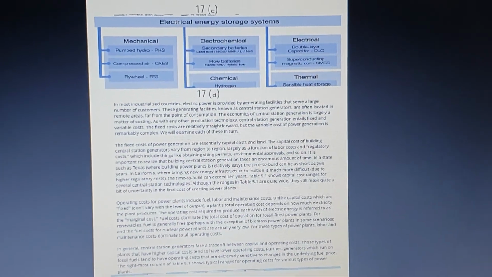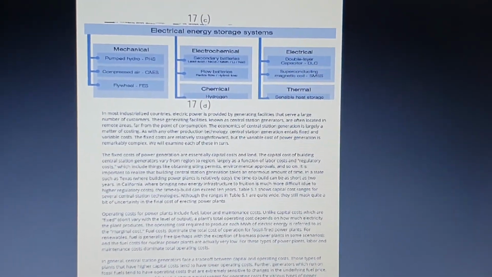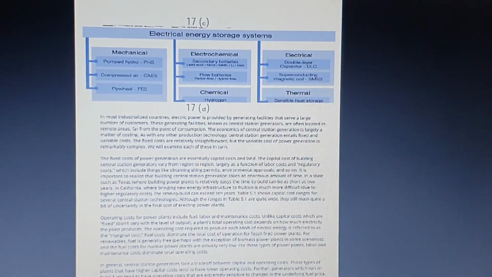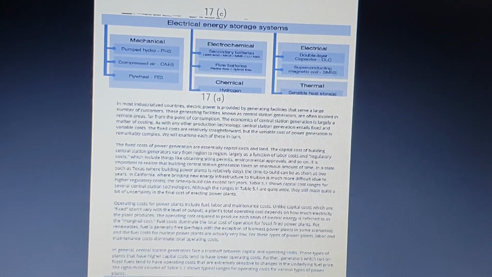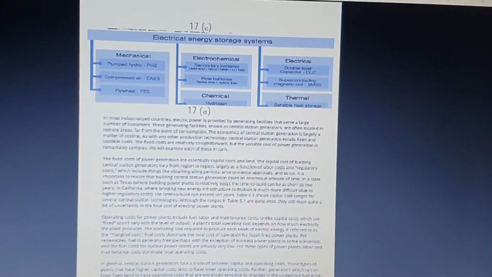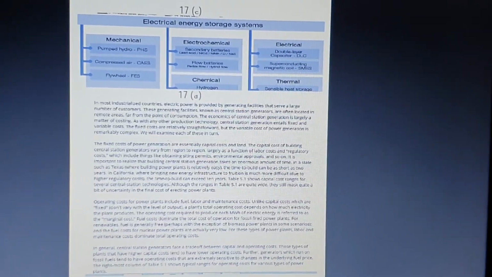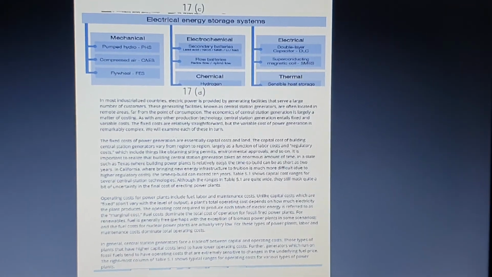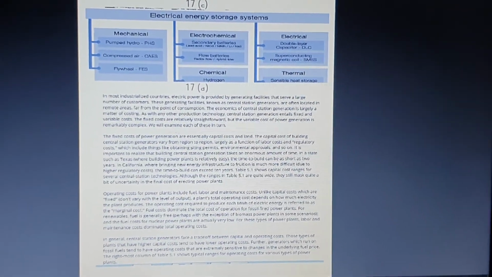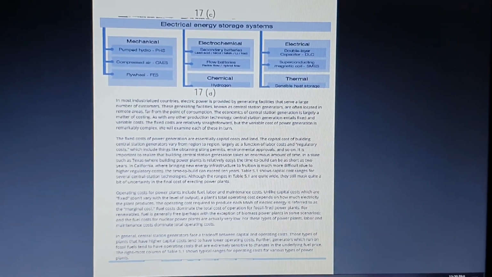He asked about the electrical energy storage system. Here you can see examples of mechanical energy storage systems, which are PHS, pumped hydroelectric storage system, then compressed air and the flywheel. The next one, electrochemical, which is secondary batteries, flow batteries and chemical. You can also see the electrical energy storage devices and the thermal energy storage devices. And the next question he asked us about is power plant economics.